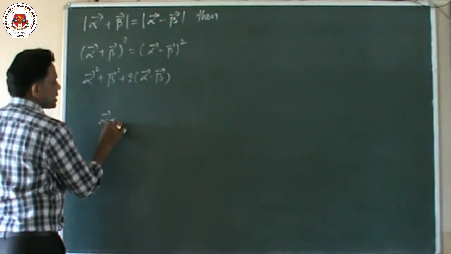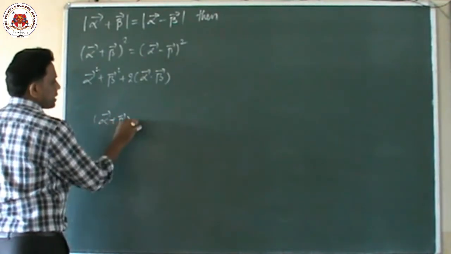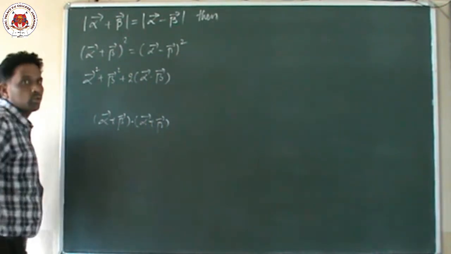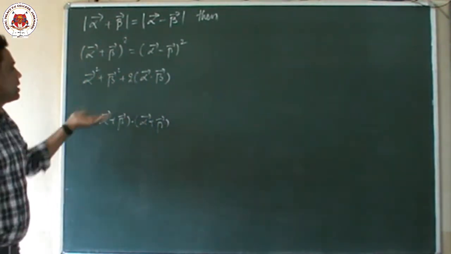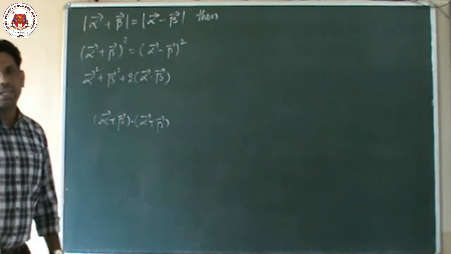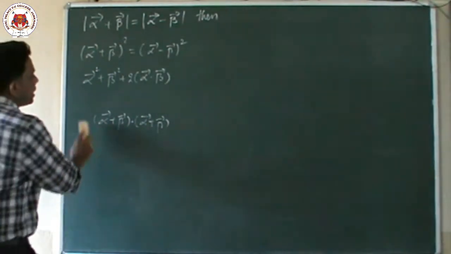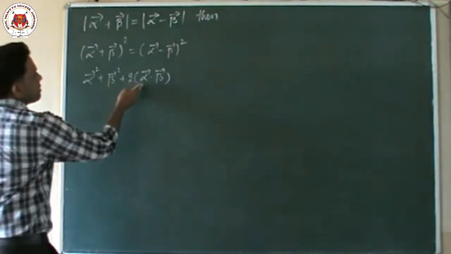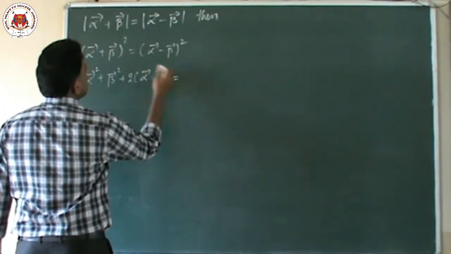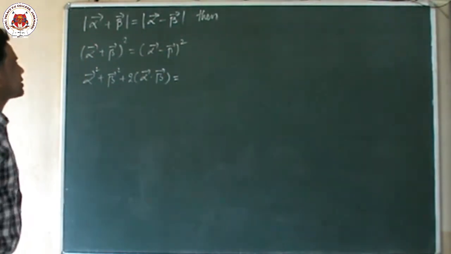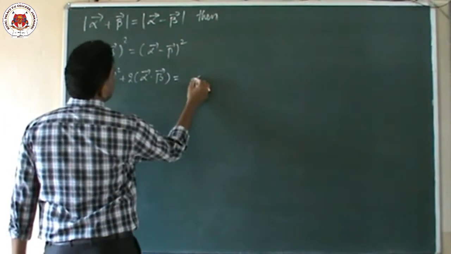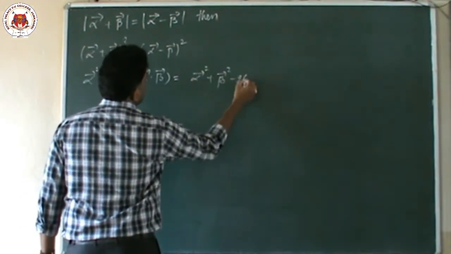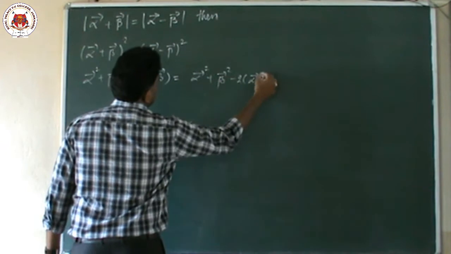The correct procedure is alpha vector plus beta vector dot alpha vector plus beta vector. Like this we have to do, but this is the competitive class. If you do this, it becomes an essay type question. That's why I am writing directly. So alpha vector square plus beta square, that is a square plus b square plus 2a dot b. Here also it is in the form of (a minus b) whole square formula, which we know: a square, then b square minus 2 into alpha vector dot beta vector.